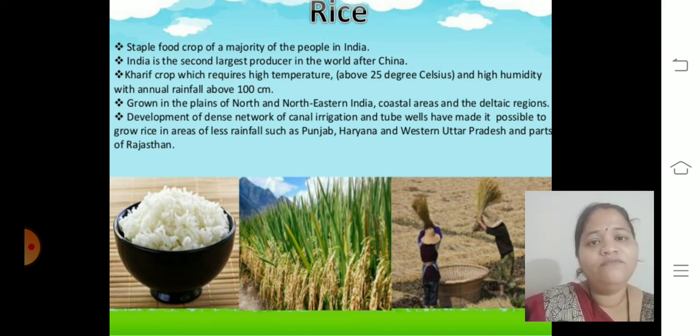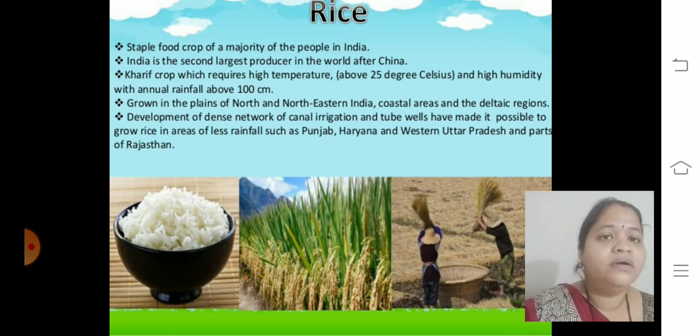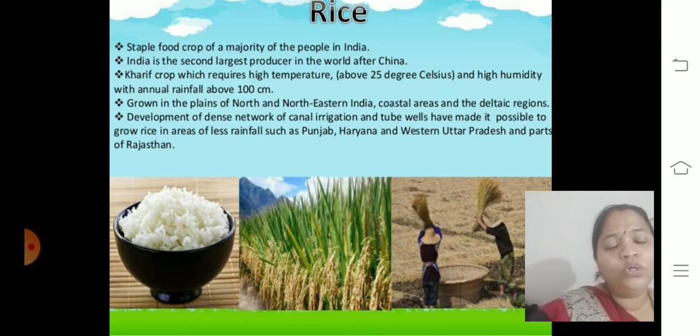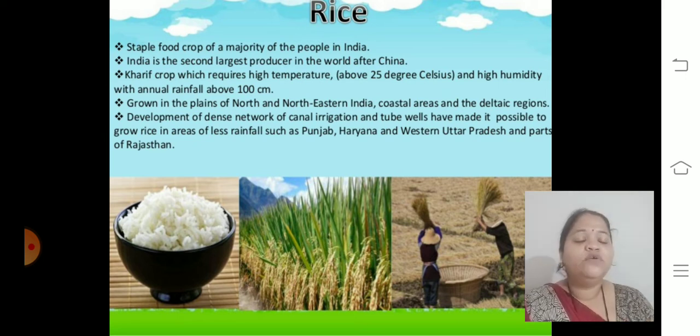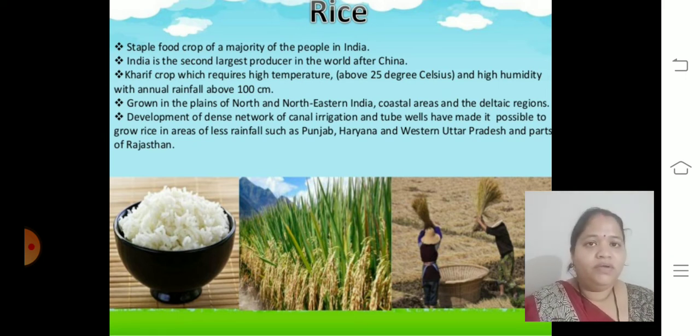Through irrigation we are able to cultivate in Punjab, Haryana, Uttar Pradesh and even Rajasthan. So this dense network of canal irrigation is helpful to increase rice production.